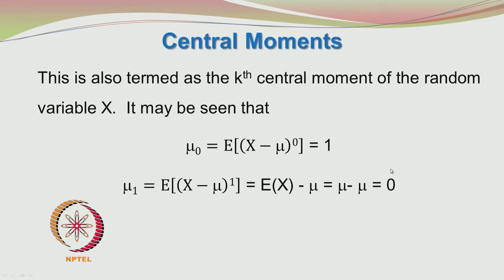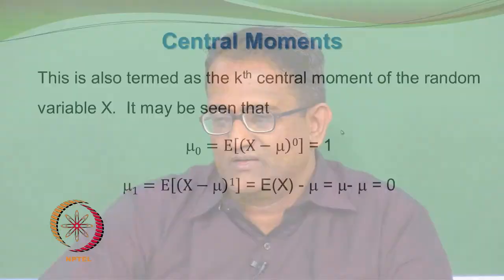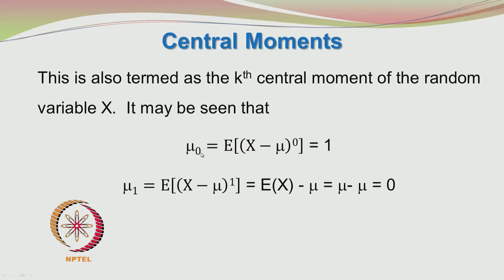It is also termed as the kth central moment of the random variable x. Since we are taking the moment about the mean, we refer to it as the kth central moment of the random variable x. So, when you put k is equal to 0, mu 0 is E of (x minus mu) to the power of 0, expected value of 1 is 1. Mu 1, where we put k is equal to 1, so expected value of (x minus mu) to the power of 1 is expected value of x minus mu is equal to mu minus mu is equal to 0.